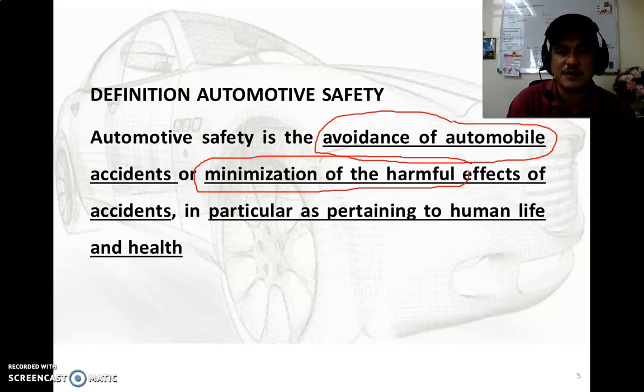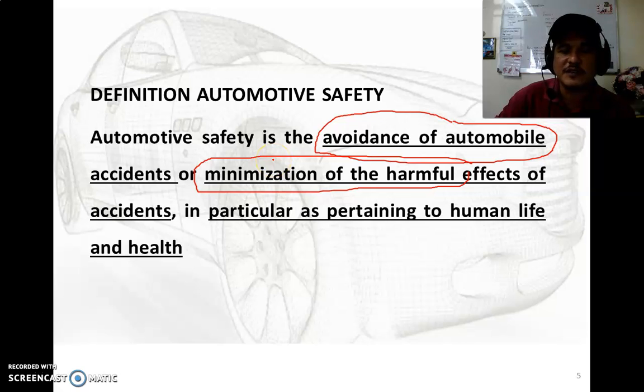What is an example of a simple component for the minimization of the harmful effect on the human during an accident? We have the seatbelt system, we have the airbag system, and also we have the child restraint system. Currently the seatbelt is compulsory for the front and rear, and the airbag is still supplementary.